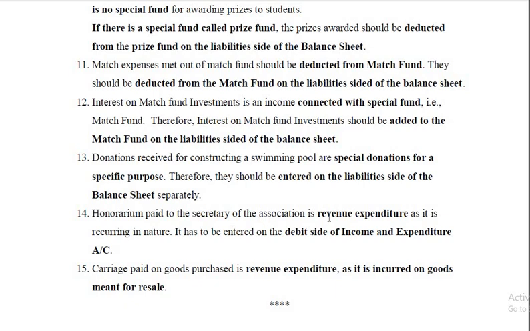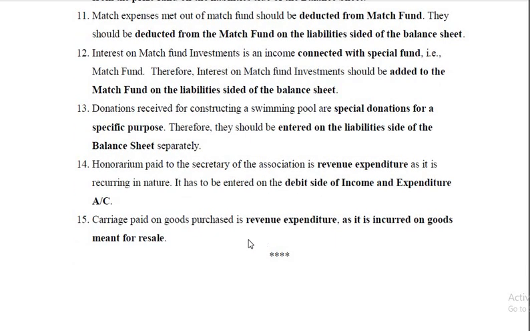Honorarium paid to the secretary of the association, revenue in nature, revenue expenditure entered on the debit side of the income and expenditure account. Carriage paid on goods purchased is revenue expenditure because goods are purchased very often and they are meant for resale, and therefore that is taken as revenue expenditure debited to income and expenditure account. So thus, if it is revenue expenditure, debited to the income and expenditure account. If it is revenue receipt, credited to the income and expenditure account.